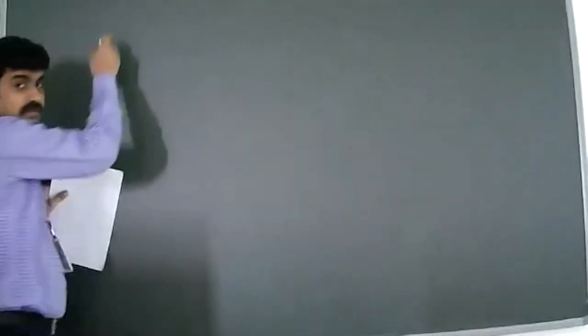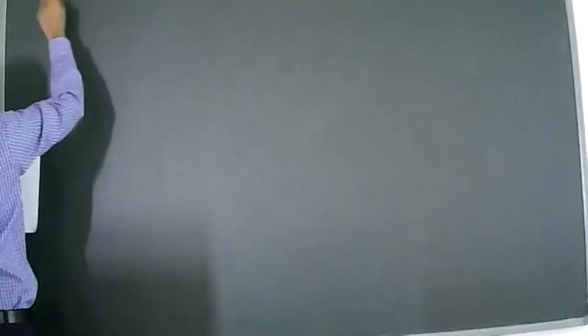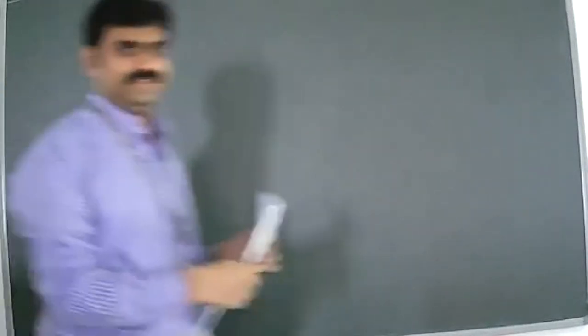Write here solution and draw the columns like this. Sir, you can't see the top column, sir. Not able to see. Okay.